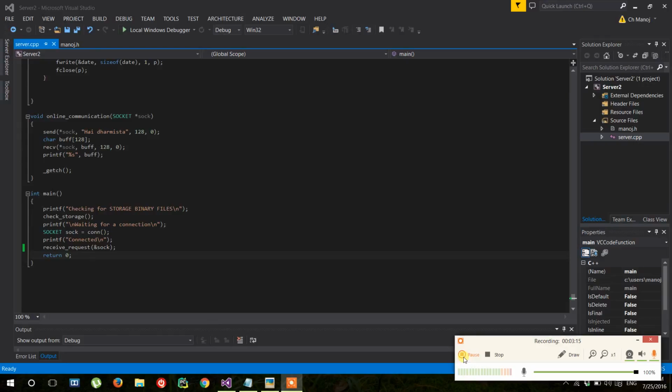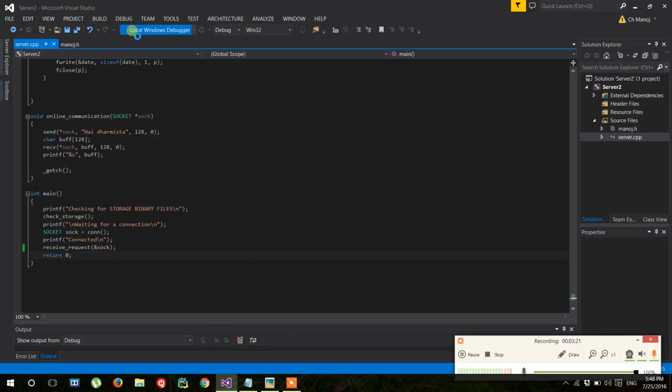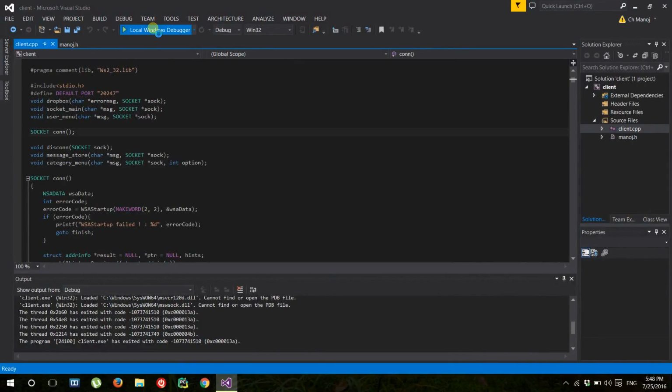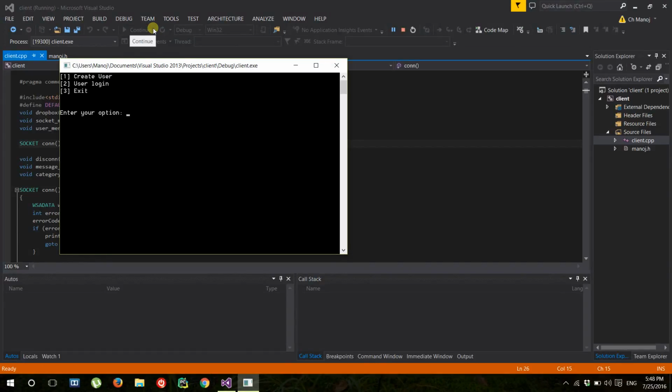So let us start our program. Okay, our program has started. Let us create a user. Okay, let us log in with that user, as the user already exists. Okay, let us go to the Dropbox and upload some files.